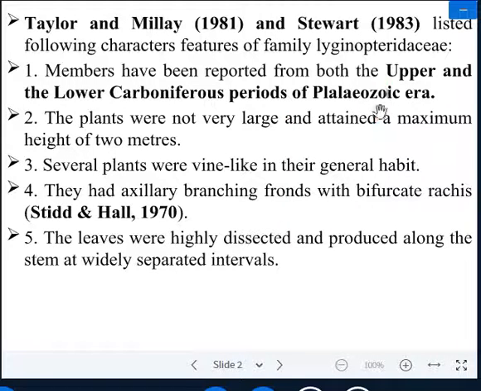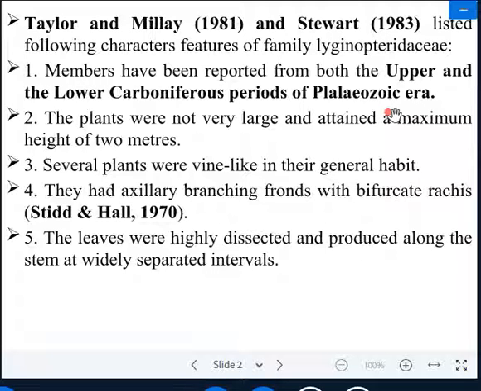of the Paleozoic era. As you know very well, the Paleozoic era is the age of the pteridophyte. But Lyginopteris is a gymnosperm plant. So the plant Lyginopteris oldhamia was also reported along with the pteridophyte plants, mostly in the upper and lower Carboniferous period of the Paleozoic era. So it is known as a primitive gymnosperm plant.